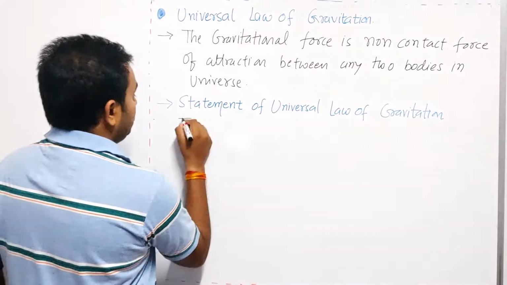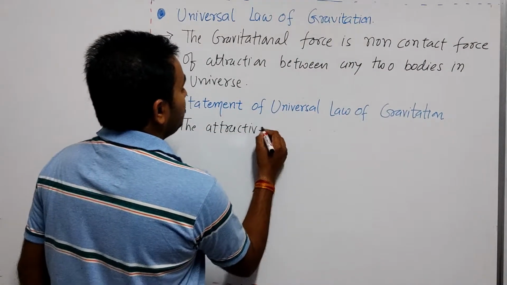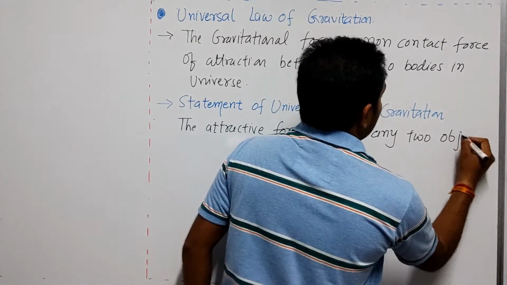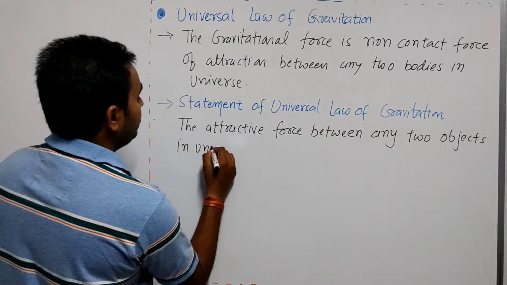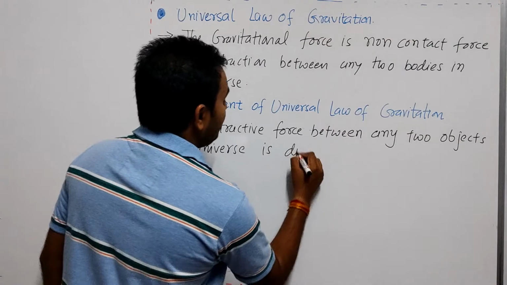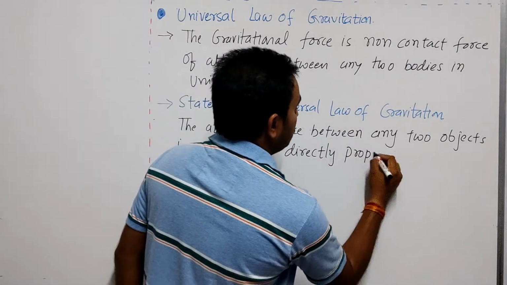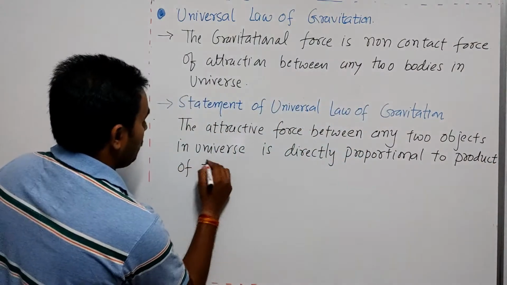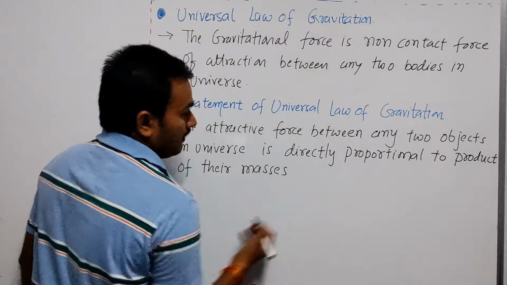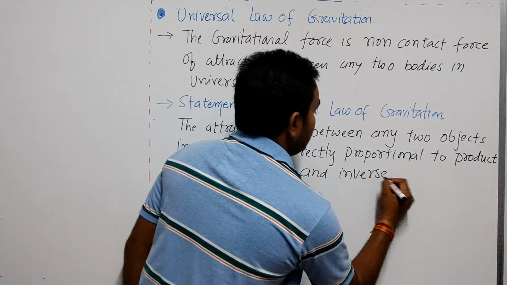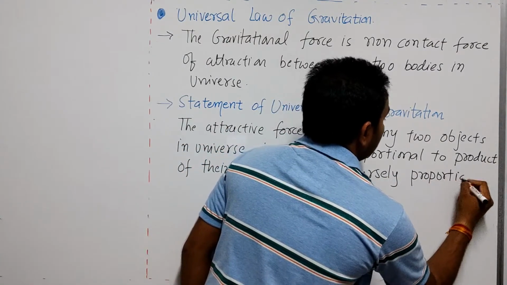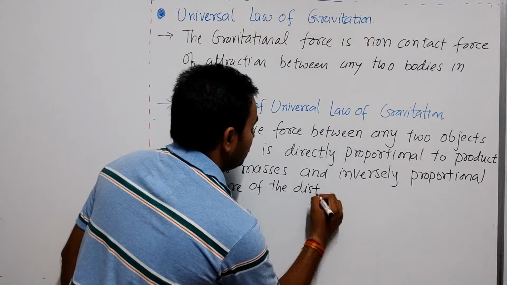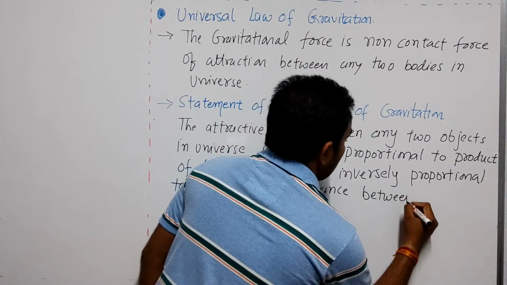It is written like this: the attractive force between any two objects in universe is directly proportional to the product of the masses and inversely proportional to the square of the distance between them.